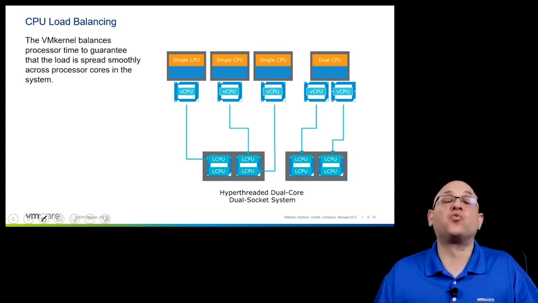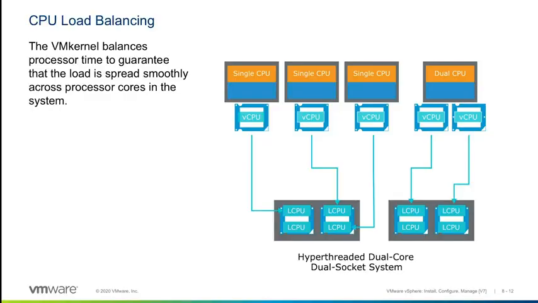Well, the hypervisor is really, really good at this. The first thing that the hypervisor attempts to do is to utilize the separate sockets that are available to it. So if I have a motherboard in an ESXi host with 2 sockets, and I have memory banks allocated or separated for each of those sockets, what ESXi will try to do is schedule the virtual CPU threads from virtual machines separately on each of these sockets. So one VM will be over here, and another VM will be over here.